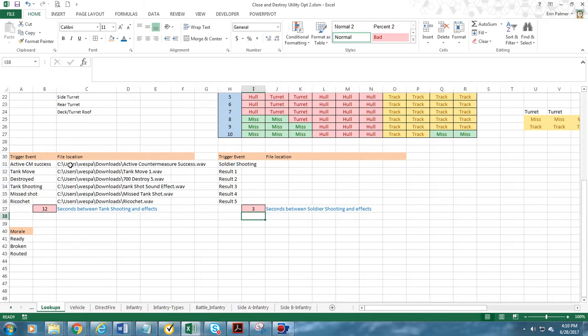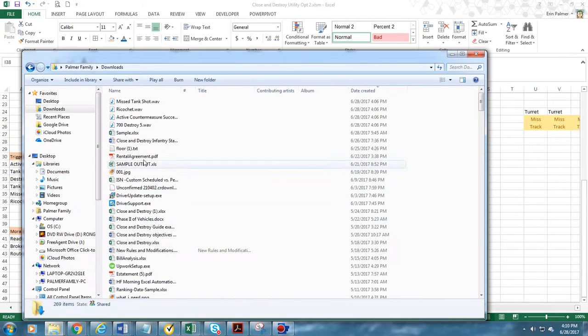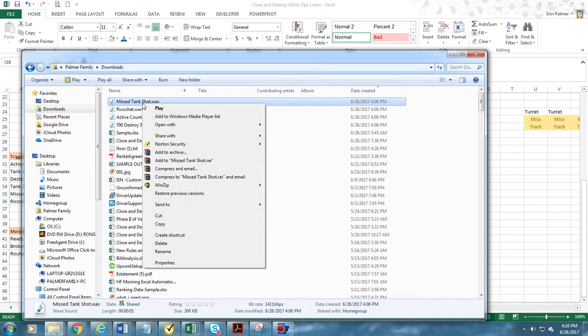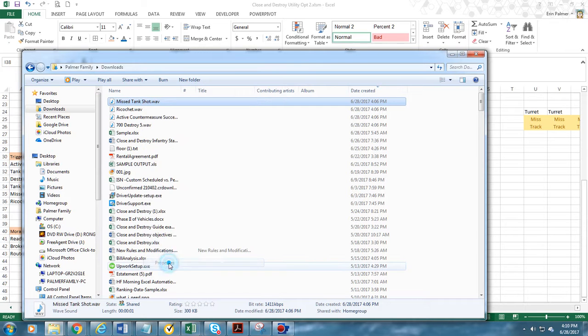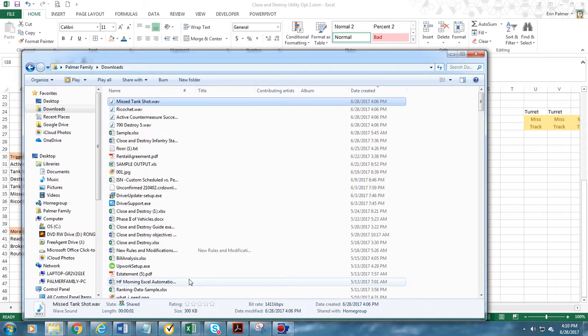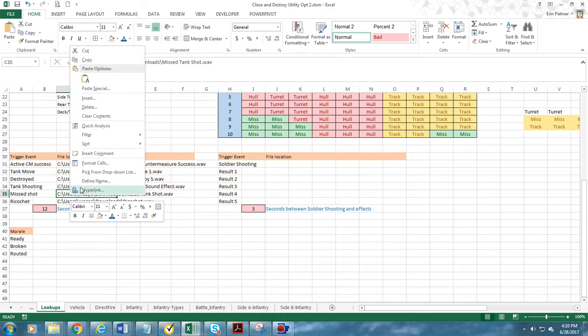The file location is listed under the file location column. This can be gathered by going to wherever your file is located, looking at the properties, highlighting the location, Control C for copy. For missed shots, place it there.